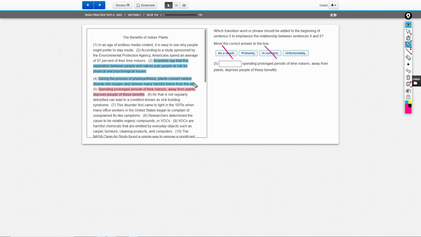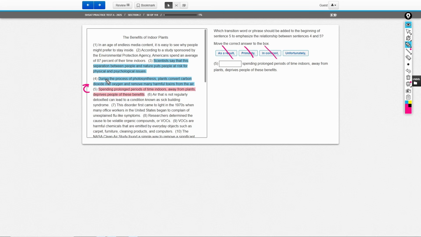In this case, photosynthesis and spending time indoors is not related, okay? "Primarily" is used to add more details to the previous sentence. Sentence number 5 builds on sentence number 4. It does not provide more details, right? If we added "primarily" here, that would mean that sentence 5 is talking more about photosynthesis or adding more details about photosynthesis, which in this case it isn't. What does happen here is sentence 4 talks about something positive.